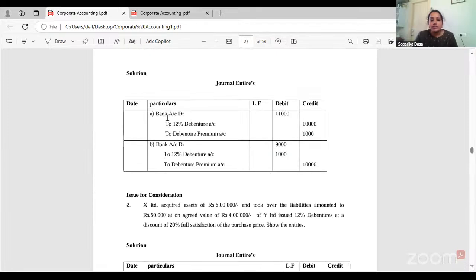Now, if you see, the journal entry will be bank account debit to 12% debentures account to debenture premium account. As I told you, when we are issuing debentures or shares, no matter whether you issue at a premium or at a discount, you have to mention separately what is the premium amount and what is the debentures amount.